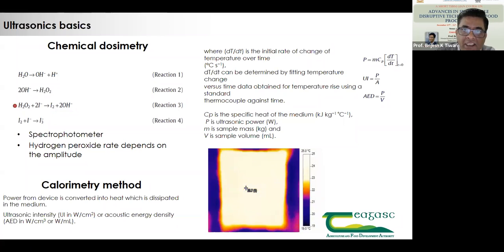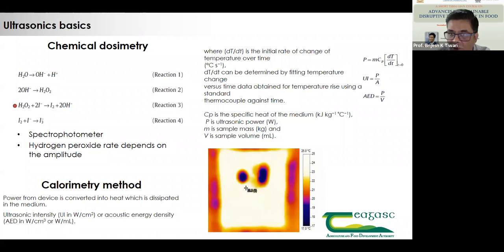So here, dT/dt is the rate of change of temperature, which can be determined by fitting a temperature change versus time curve, and Cp is the specific heat of the medium. Mainly when we report ultrasonic equipment, we always use distilled water, because specific heat changes as we use different ultrasonic treatment. So the best approach is to use water, and then M is mass and V is the volume. Based on that, if you do a unit balance, you can calculate the power level.